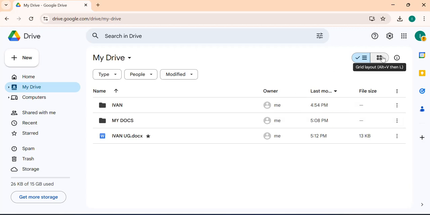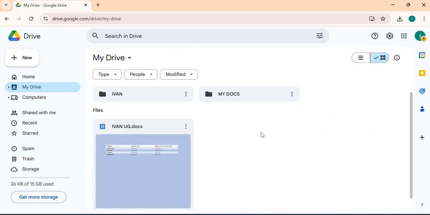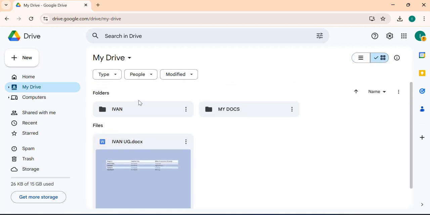And we also have this, you can change the layout of your folders and your files. Maybe right now this is in list layout, but you can put it into grid layout. So when I click on this, see that? It's already in grid layout. So you can see there's this folder, Ivan, My Docs, and this. It's already in grid layout. So that is something beautiful that you can also consider there.